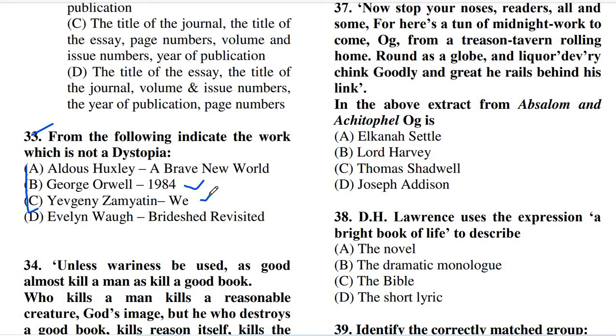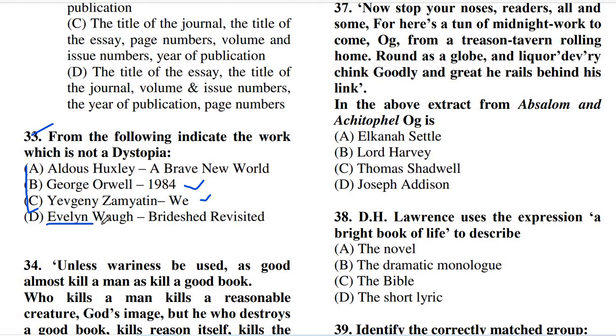So all these books belong to the category of dystopia, because dystopia does not speak of an imaginary peaceful life, rather it speaks of destruction, of a despotic reign, of a disastrous environment. So we can say that option D, Evelyn Waugh's Brideshead Revisited, is the right answer to question number 33.